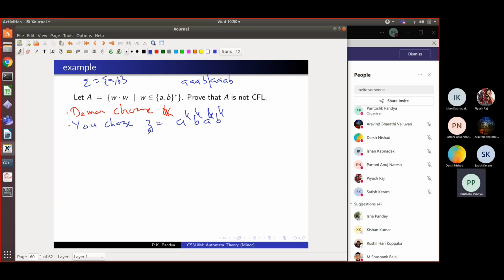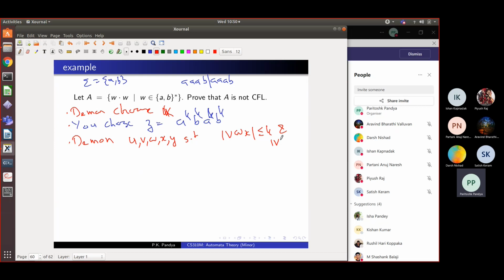Now the argument is clear. So let me ask Ishan. Ishan, what does the daemon do? Daemon chooses UVWXY such that the length of VWX is less than or equal to K and VX is not empty.